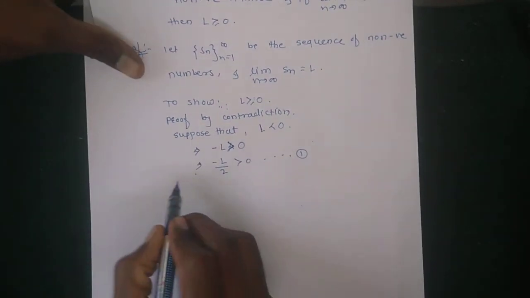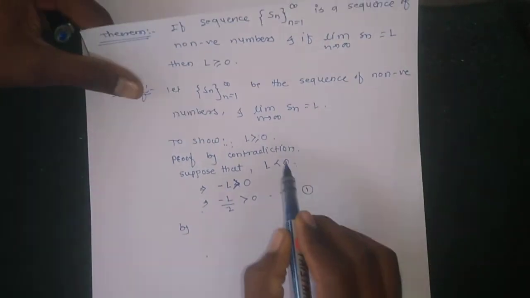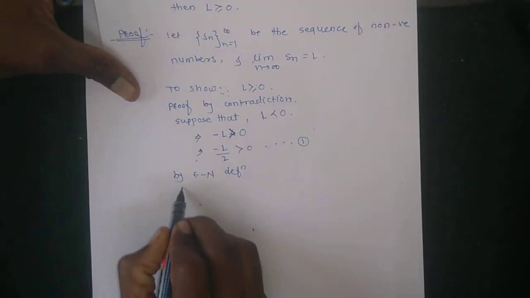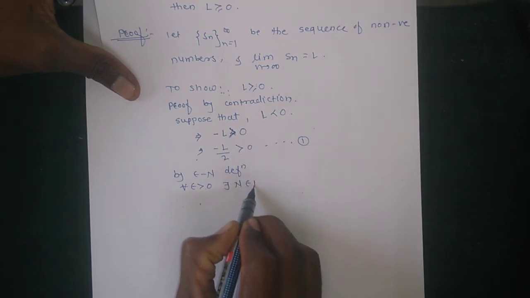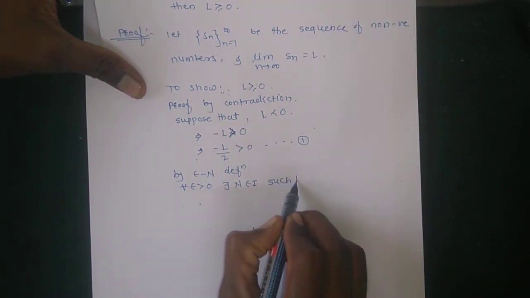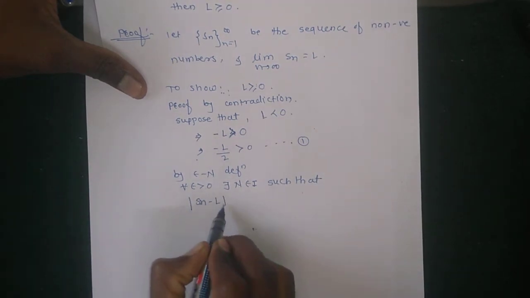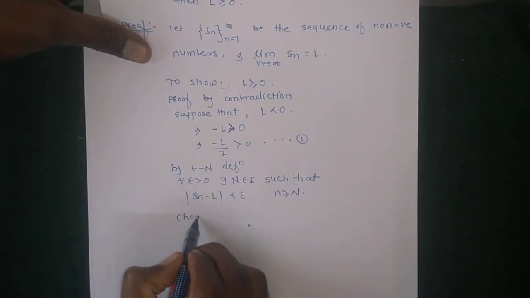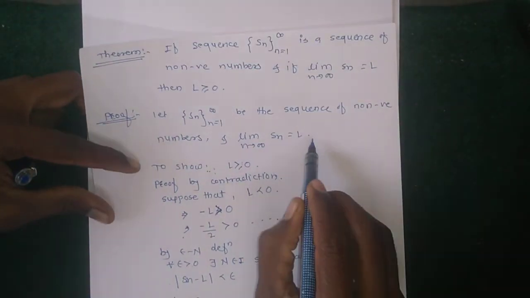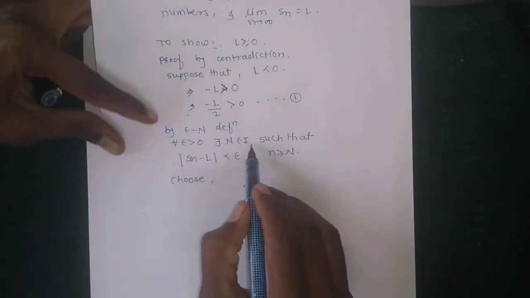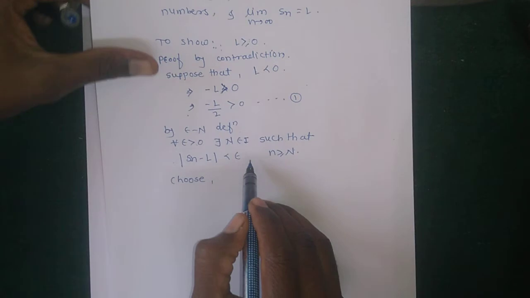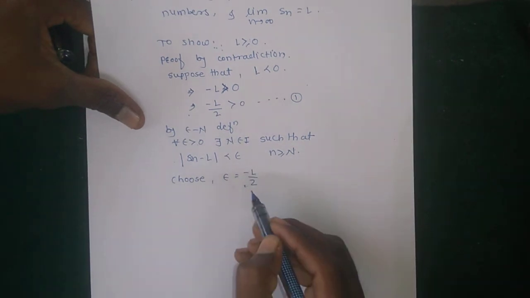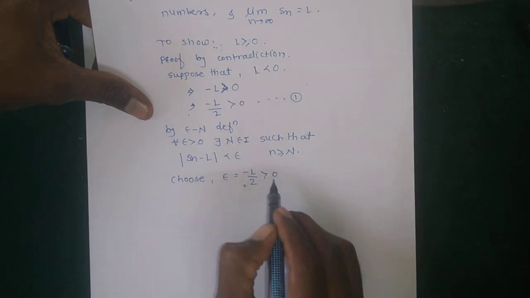And by definition, the sequence Sn has limit L, which implies that by the epsilon-N definition, for all epsilon greater than 0, there exists N belonging to the positive integers such that mod Sn minus L is less than epsilon for all n greater than or equal to N. So choose epsilon equal to minus L by 2, which is greater than 0.